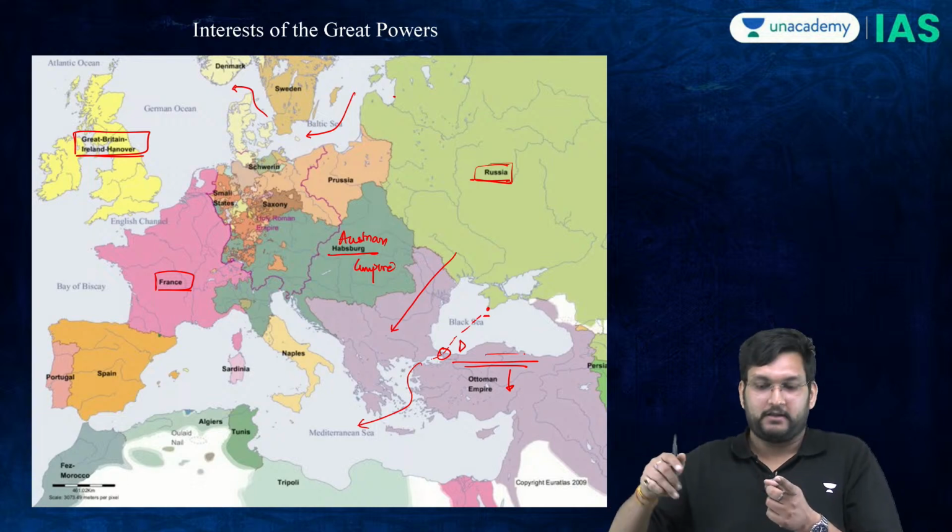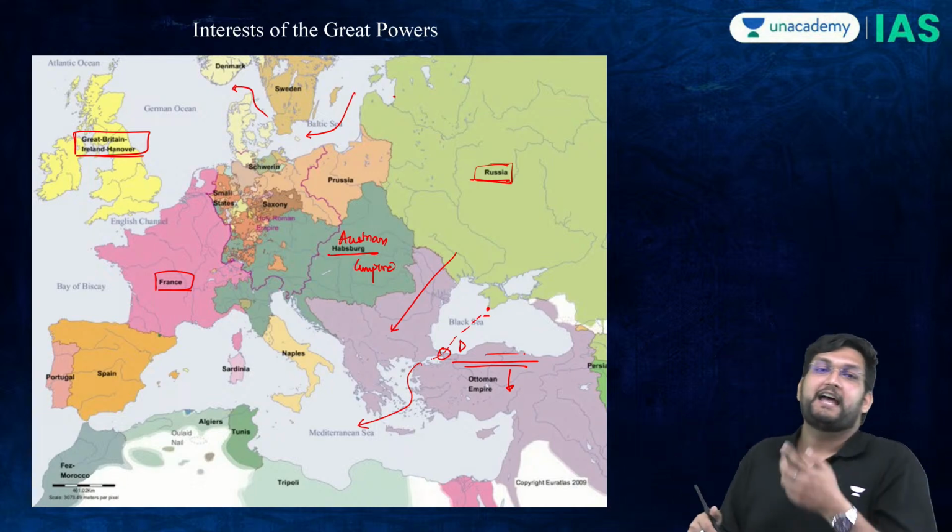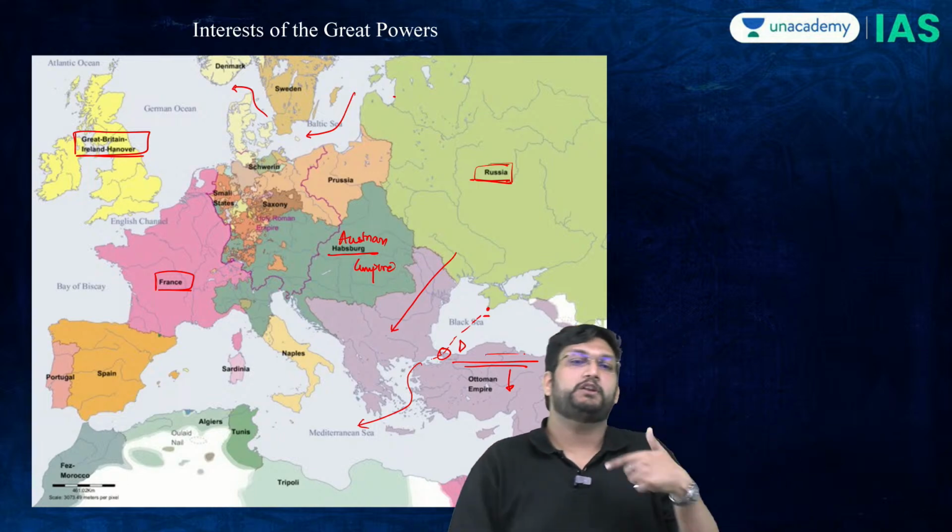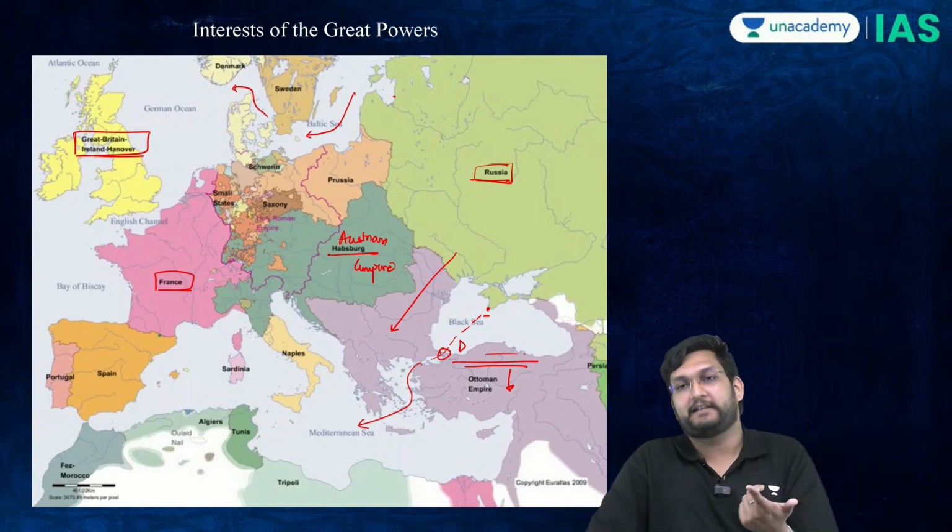Because that allows them in turn to hold the Dardanelles and their only entry point into the Aegean Sea and therefore into the Mediterranean Sea.